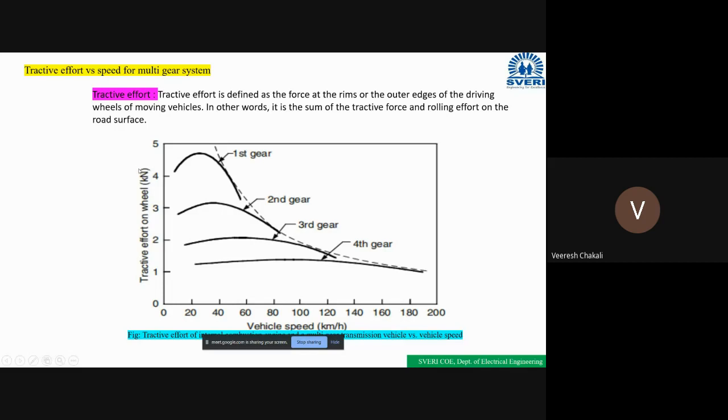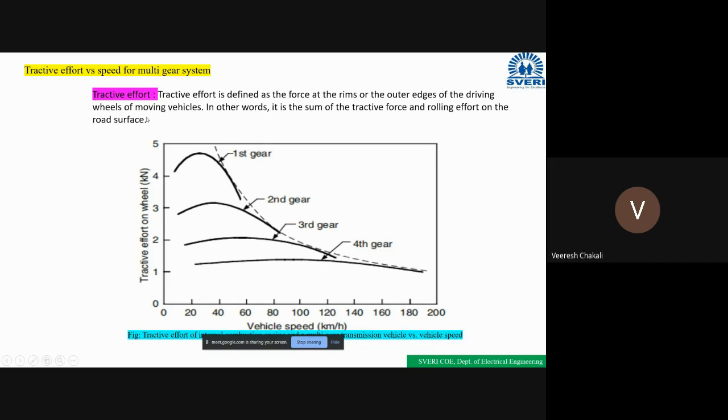So how much tractive effort will be there between the tire of the vehicle and the road surface? Accordingly, because if the tractive effort is very high, it requires very high torque. That much torque will be fulfilled by the motor or IC engine. For example, 200 newton meters is the required torque. So that much torque is fulfilled by the IC engine or vehicle motor. So accordingly, we have to select the motors. That's why we have to remember the tractive effort also.